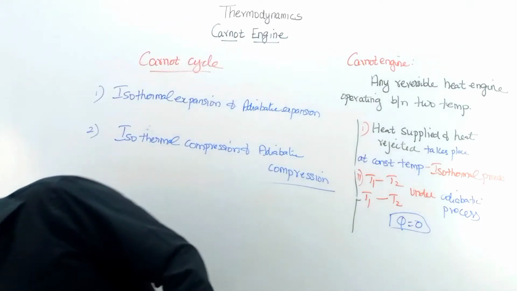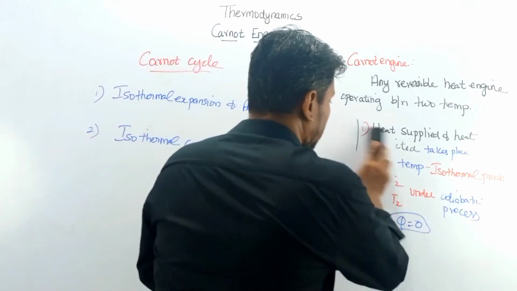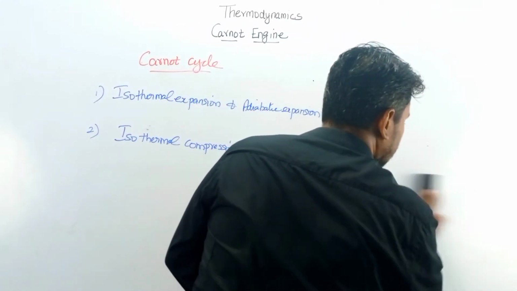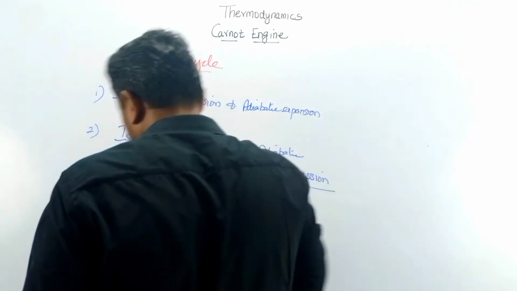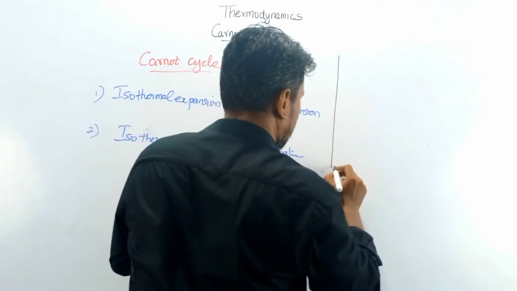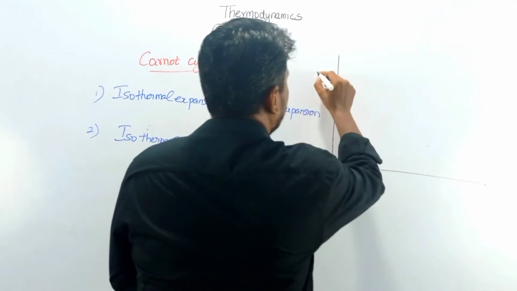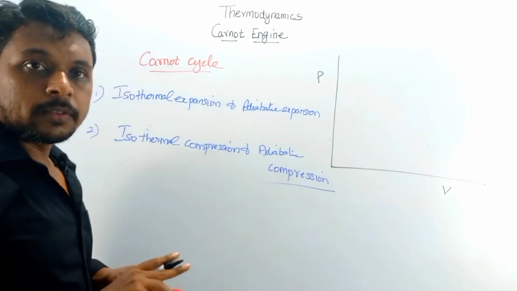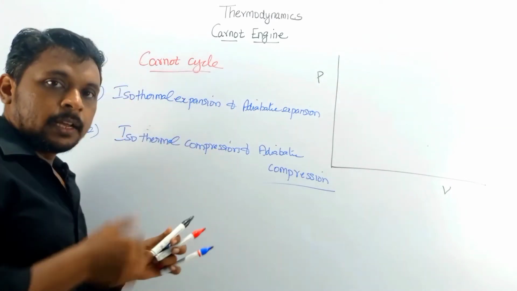Now we will see these processes in a PV diagram. We draw a PV graph, and in this graph we will represent each process individually. Here we have the pressure volume diagram, with expansion and compression.